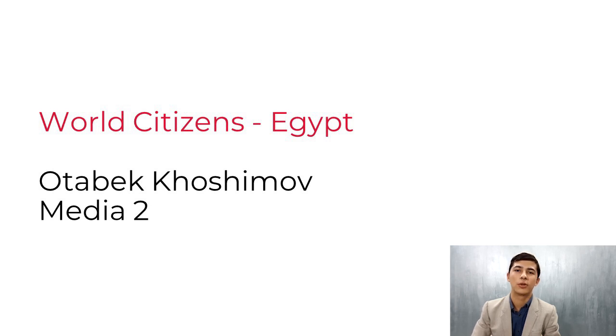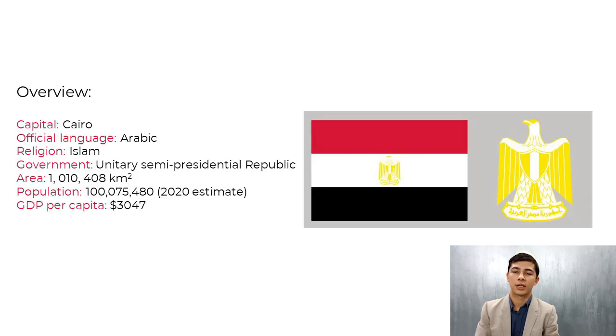In this video I will introduce you briefly to the country Egypt. The capital of Egypt is Cairo and the official language in Egypt is Arabic. Their main religion is Islam and the government is a unitary semi-presidential republic.